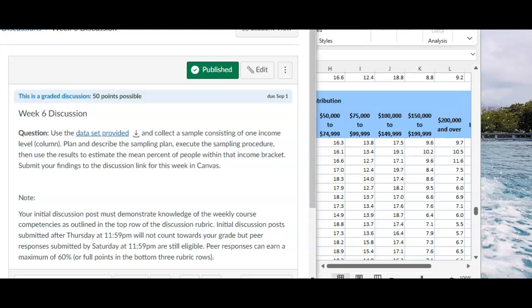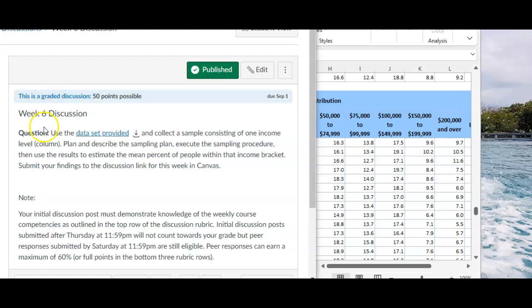Hello, class. I want to briefly talk about this week's discussion question. It can be confusing because it's really not using the material that you go through in week 6. Week 6 is all about hypothesis testing. And for this discussion question, you don't have to do a hypothesis test.